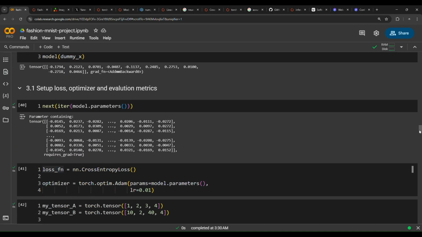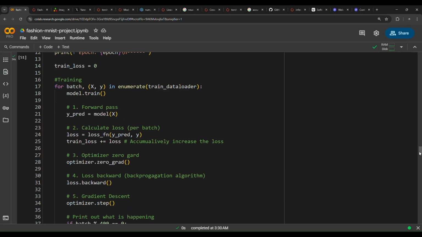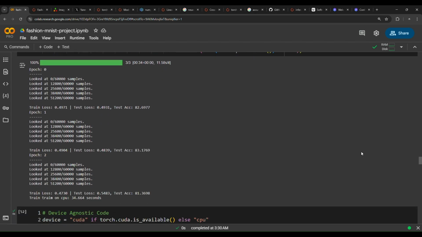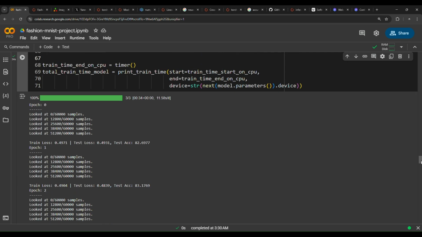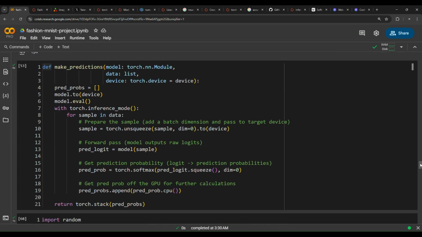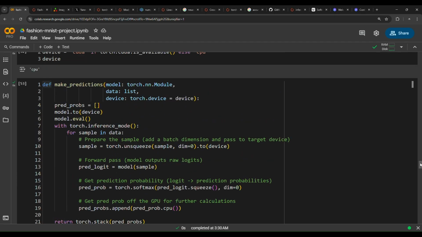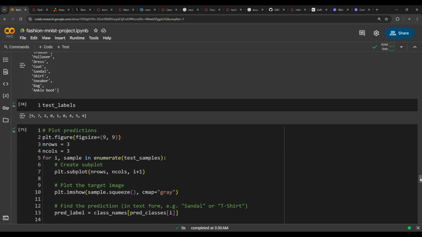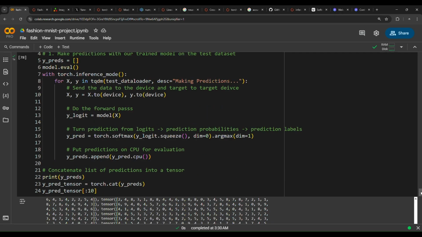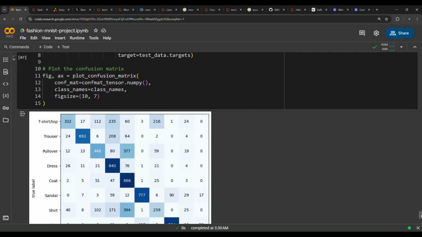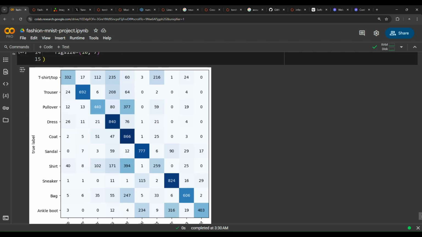And then we have trained the model. As you can see in here, we have set the train time using the train time function, and we have also prepared this TQDM for our progress bar and a lot of things. And you can see in here we have made predictions and evaluated them using a plot like this to view the correctness or wrongness of the model predictions. And then lastly, we have made a confusion matrix that shows the confusion of the model.